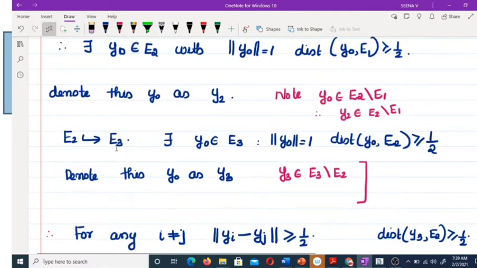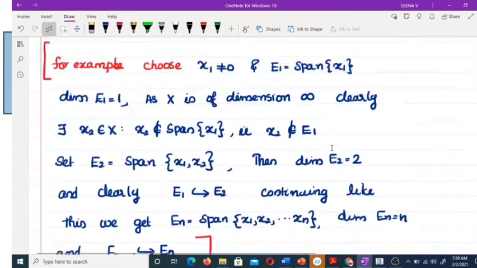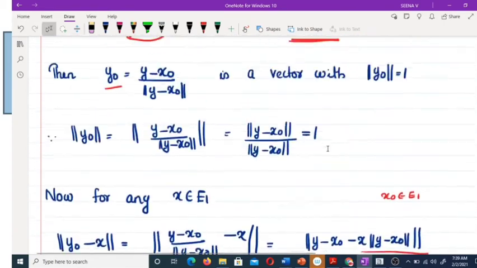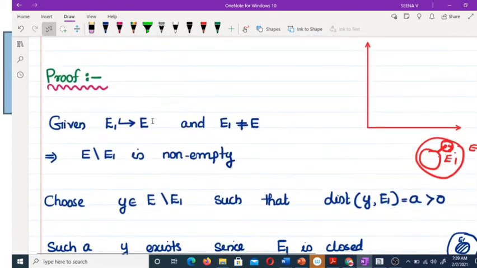Similarly, if you consider E2 and E3, there exists a Y naught belonging to E3 such that the norm of Y naught is equal to 1 and the distance between Y naught and E2 is greater than or equal to 1 by 2. And we denote this Y naught as Y3. So Y3 is in E3 minus E2. Because in our theorem, here in the proof, we choose Y belonging to E minus E1. Okay, E1 is contained in E, and we choose Y belonging to E minus E1.